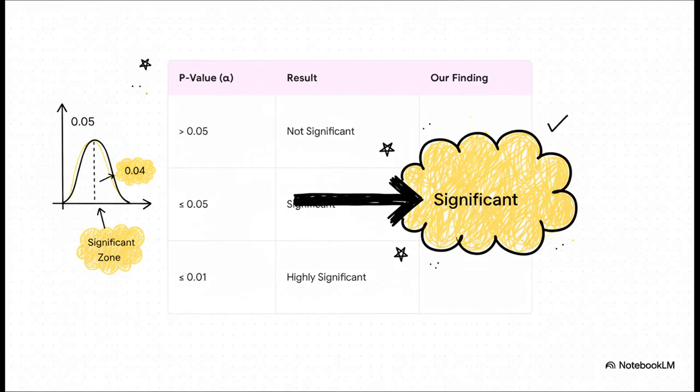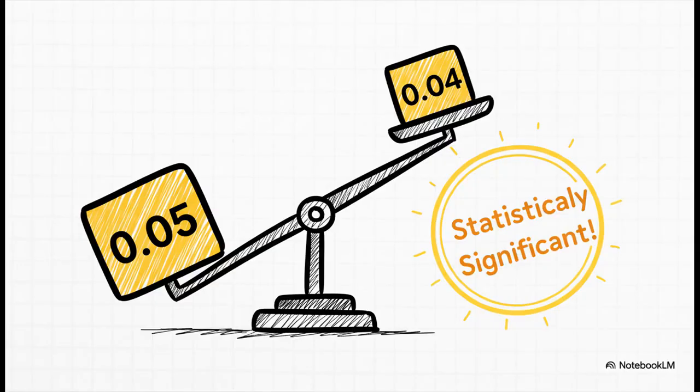So now for the moment of truth. We take our p-value, 0.04, and we compare it to that 0.05 line in the sand we drew earlier. And since 0.04 is less than 0.05, our finding crosses the threshold into what we call significant. Because our result was more surprising than our 5% threshold allowed for, we can finally make our decision. We are going to reject that boring no difference assumption. We can now officially announce that our finding is statistically significant.